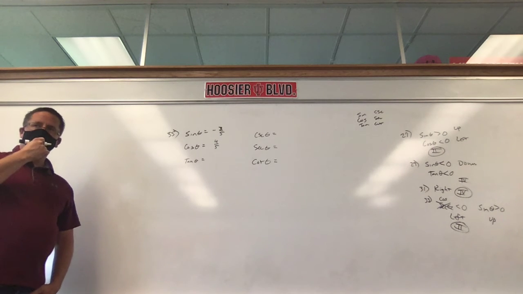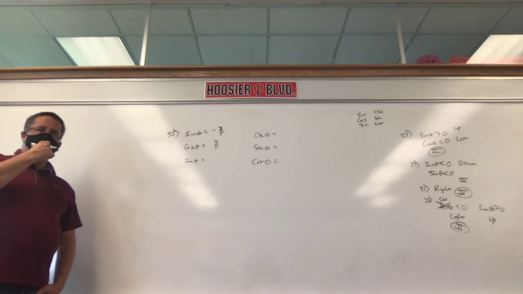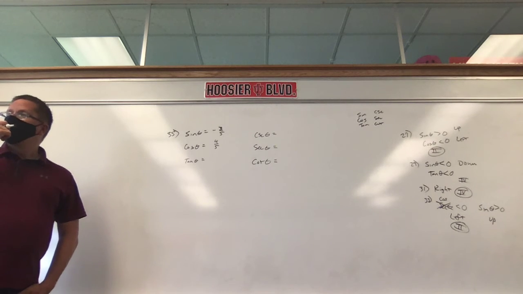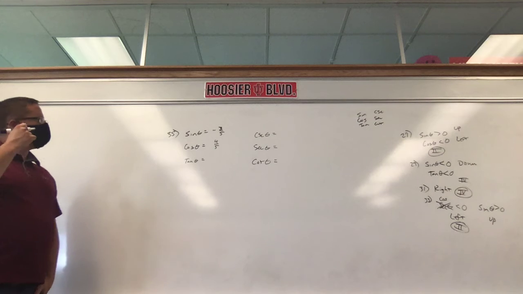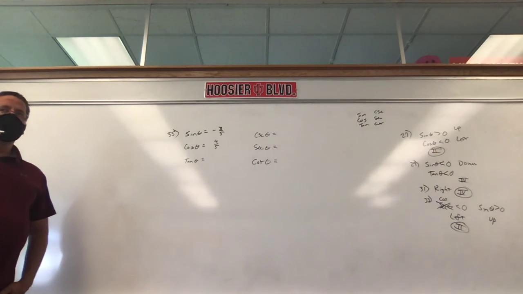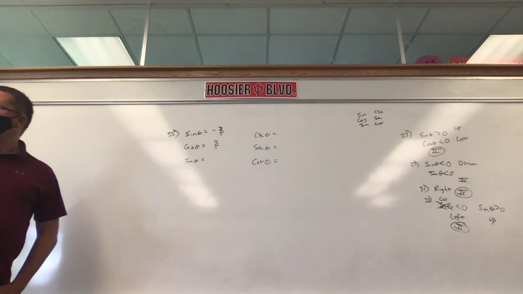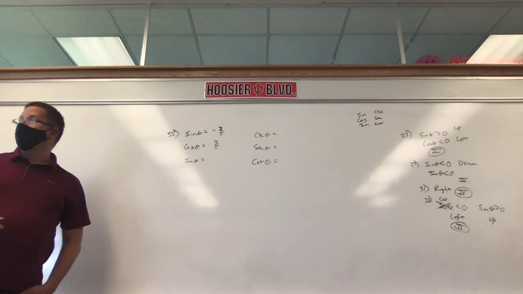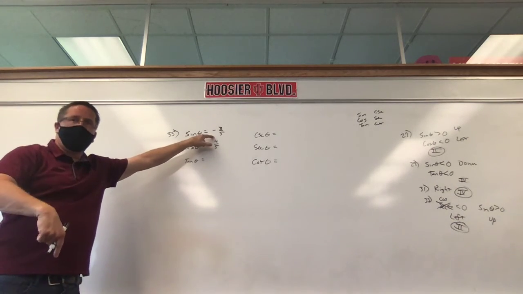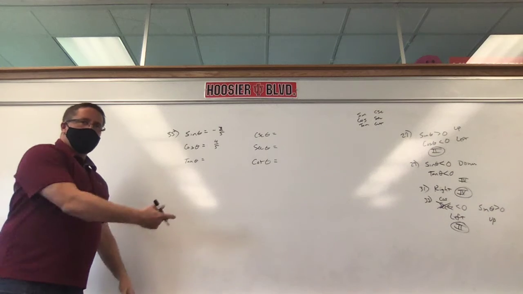Between what and what? 0 and 1? Not 90 to 180. 270, or I'd say 270 and 360, same thing. What quadrant are we in? 4, because if sine is negative, that's down, and cosine's positive, that's to the right.